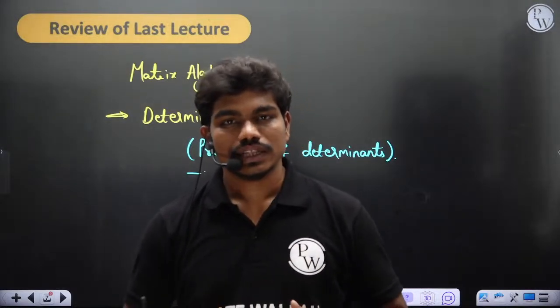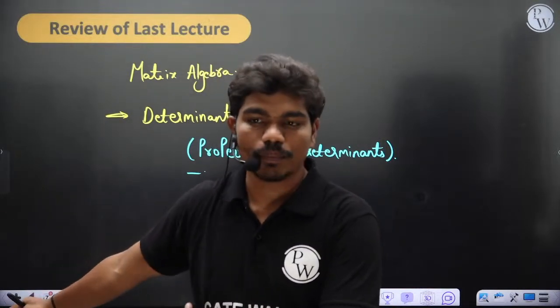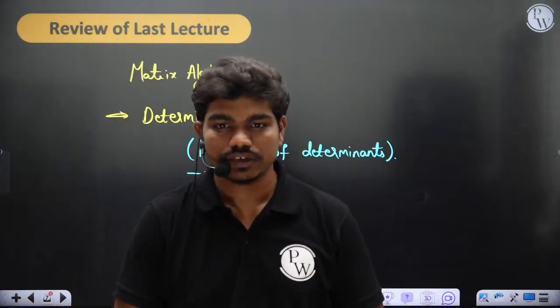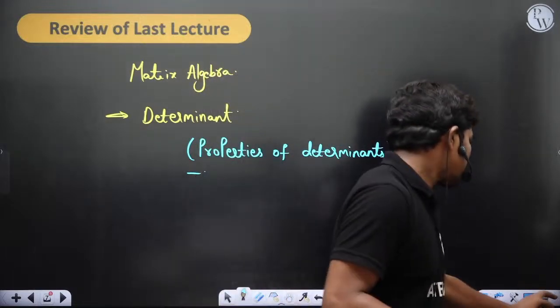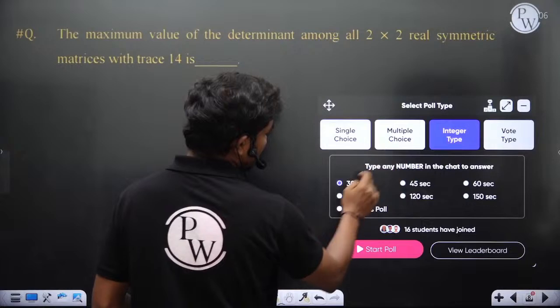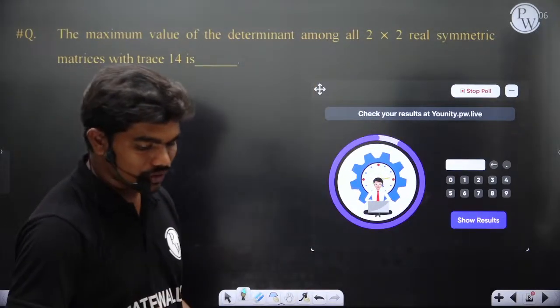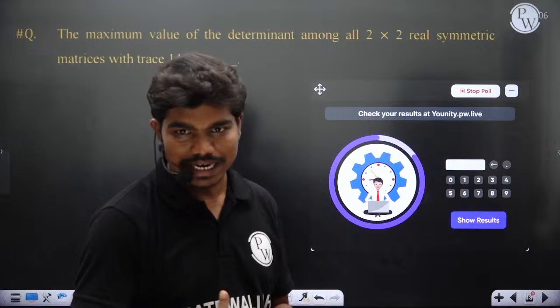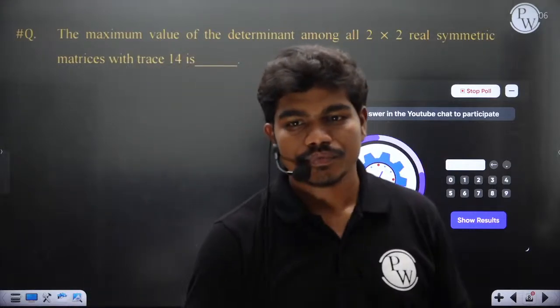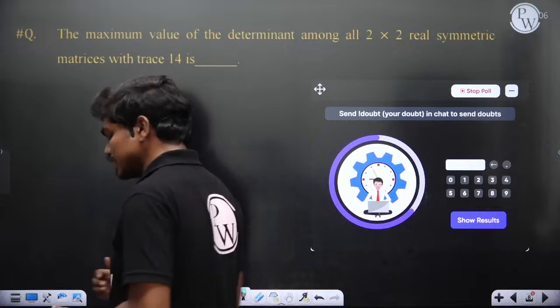Did you all solve the questions that I have given you as homework? They were circulated in the Telegram channel as well, so I hope all of you have gone through those questions. If you have solved them, then for this question I am giving you just 30 seconds. Whoever has solved this homework question, just enter the answer. The poll is active. If you have already solved this, then you know the answer by default, so within 30 seconds you can just enter.